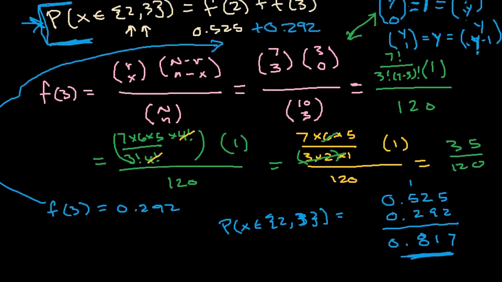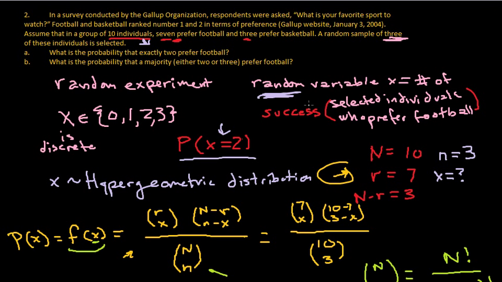And there we go. We can go back up here. We know that the probability that exactly 2 prefer football was 0.525. And the probability that a majority was 0.817. So that's how you do it. Hypergeometric distribution. You need to know what that distribution is, and usually you'll have a formula sheet that'll show you. But then you also especially need to know how to deal with these, which involves converting these into factorials and then how to deal with factorials.